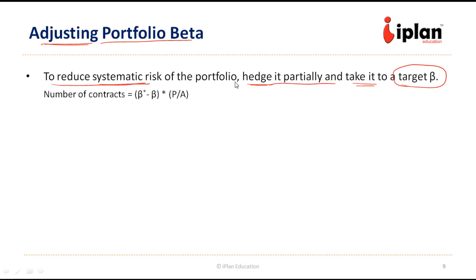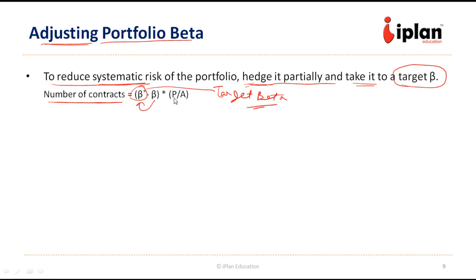Or there might be a case where we want to increase the systematic risk. Then we can accordingly take a similar position in future contracts. So if you want to increase the risk, we can take the same position. If you want to reduce the risk, we can take the opposite position so that the portfolio's beta comes down. So if you want to calculate how many contracts we need to buy or sell to adjust the beta to beta star, which is the target beta.